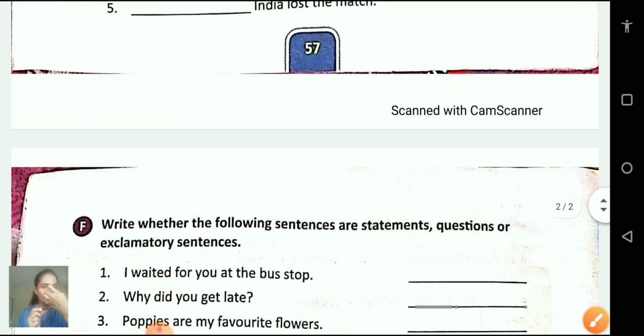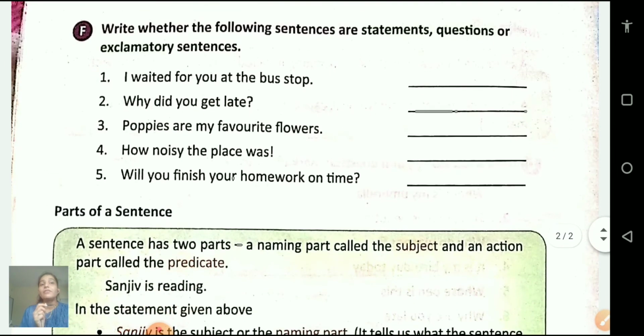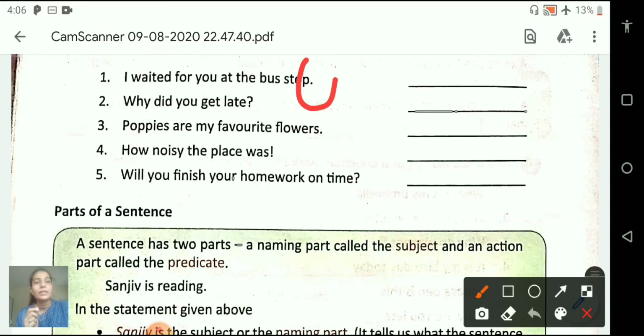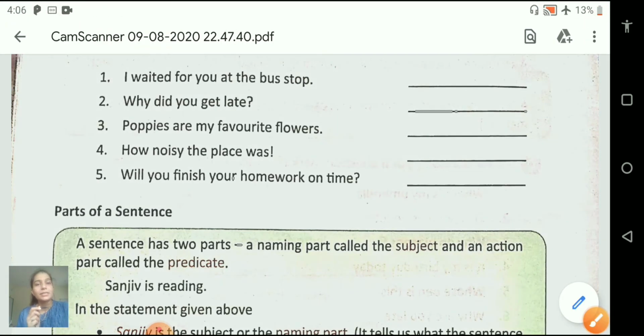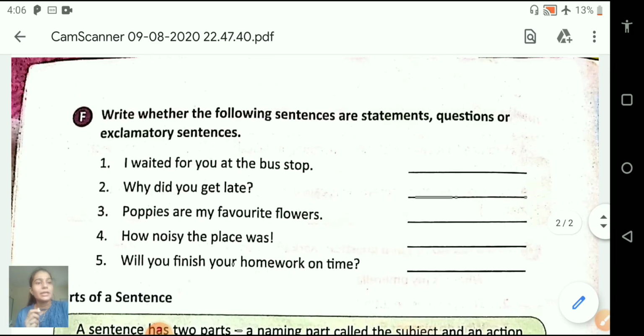Now the next exercise. Write whether the following sentences are statement, question or exclamatory sentence. So in this exercise we have to identify which one is which type of sentence. So first one. I waited for you at the bus stop. So it is a statement. You can see here students, it ends with a full stop. Statements end with a full stop.